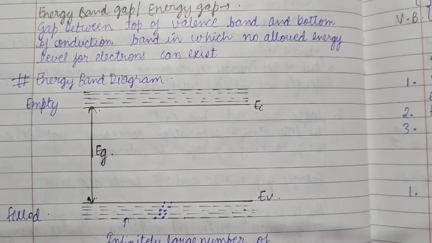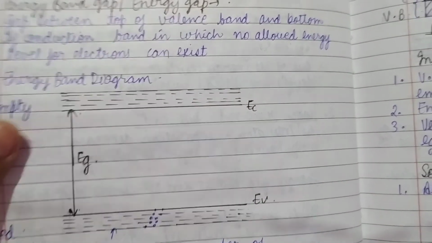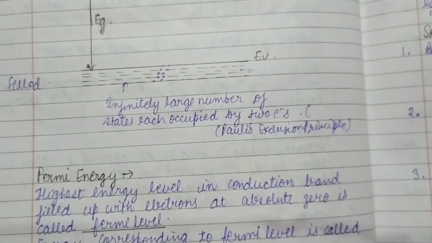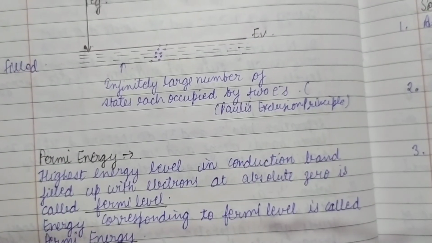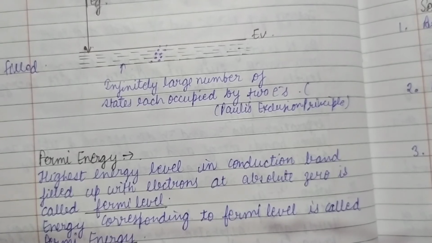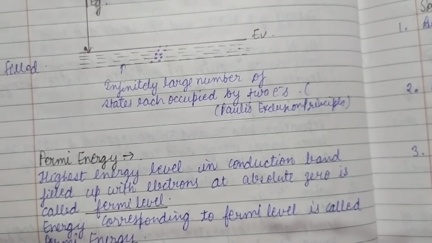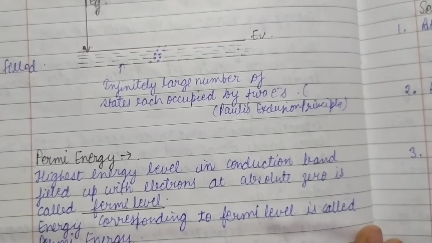Now what is Fermi level? Fermi level is the highest energy level in the conduction band up to which electrons are filled. Okay, so you can see this Fermi energy, it is the highest energy level up to which electrons are filled in the conduction band. Okay, this is known as Fermi level. Now energy corresponding to this Fermi level is known as Fermi energy.